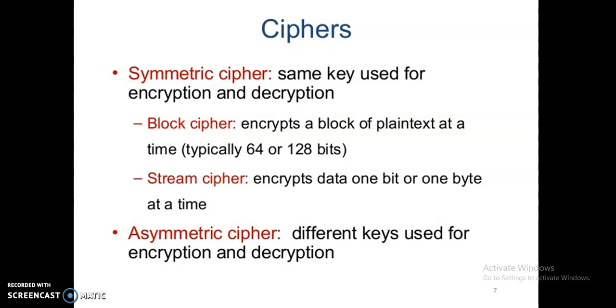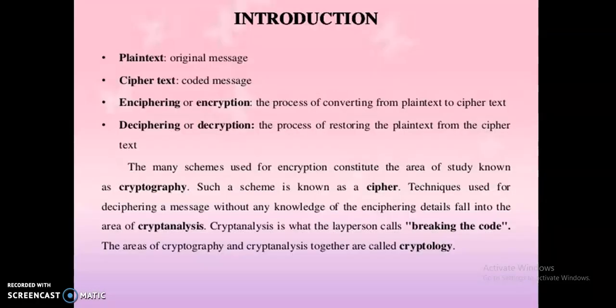In my further classes I will explain the types of symmetric cipher. Here just two examples are shown, block cipher and stream cipher. The second one is the asymmetric cipher. As the name itself says, it uses different keys for encryption and decryption. So this is the introduction to symmetric encryption.